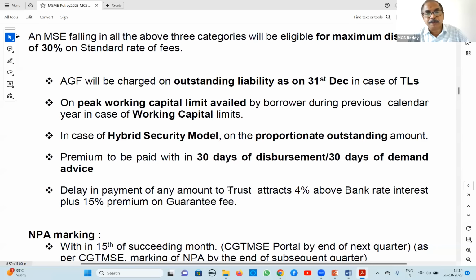Otherwise, for delay, you have to pay, what is that? 4% above the bank rate of interest plus 15% premium on guarantee fee. Two penalties for delayed payments. So any payment which is due to the trust, if it is not paid within the permissible period, you have to pay 4% above bank rate plus 15% premium on guarantee fee, extra rate you have to pay. Okay. Right. Next one.